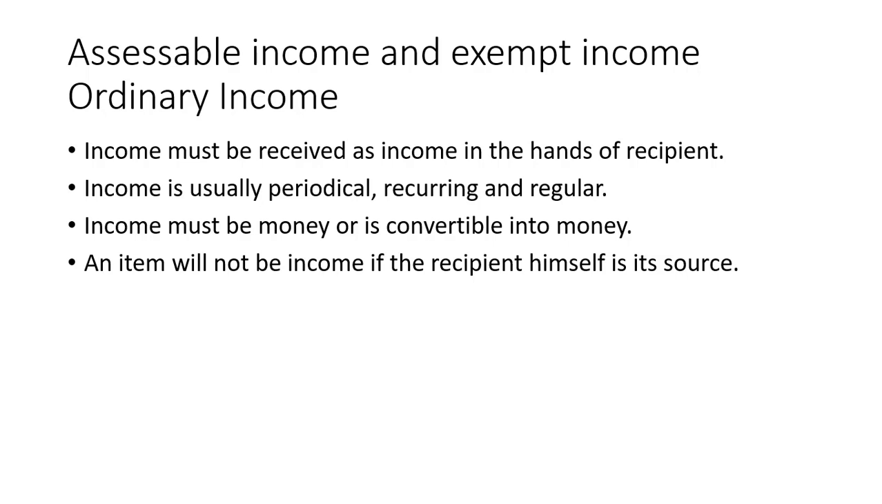Income must be money or is convertible into money. So again, income doesn't automatically just mean money. It can be converted into money. An item will not be income if the recipient himself is its source. So if you are the same person receiving the money that you're giving, it will not be considered as ordinary income.